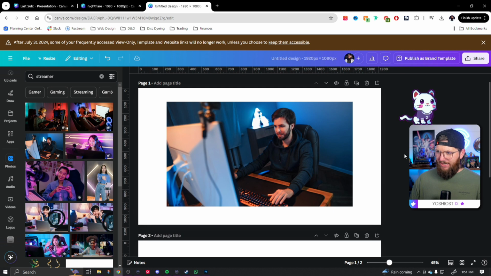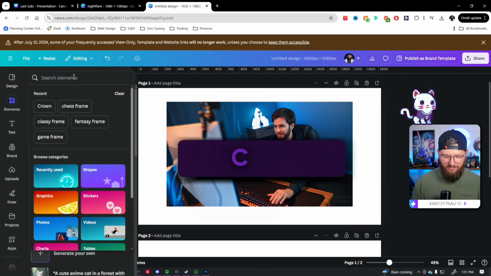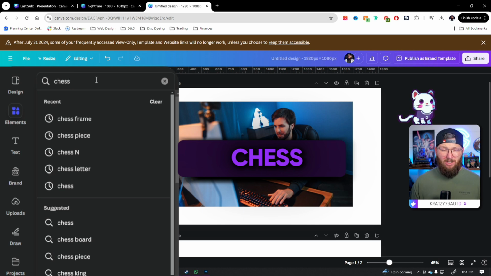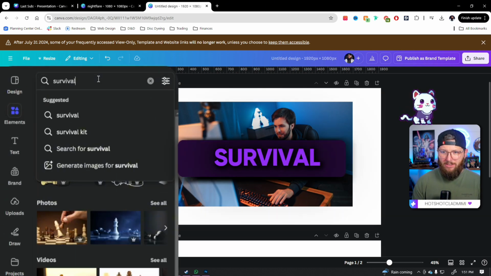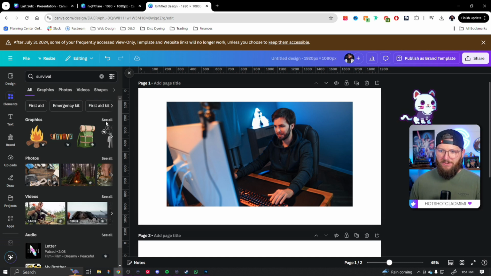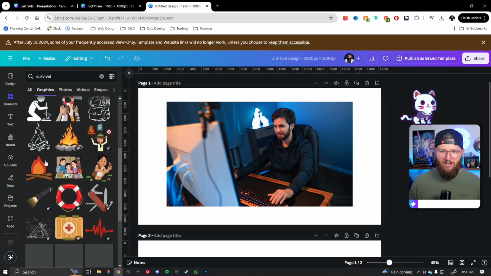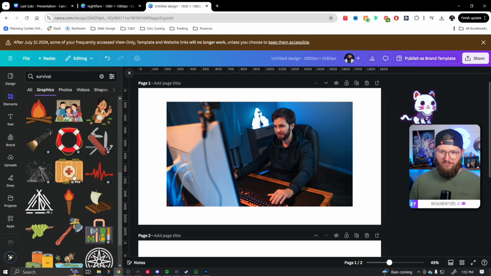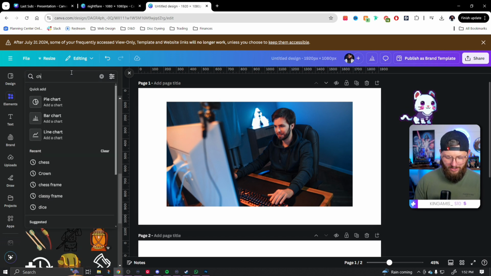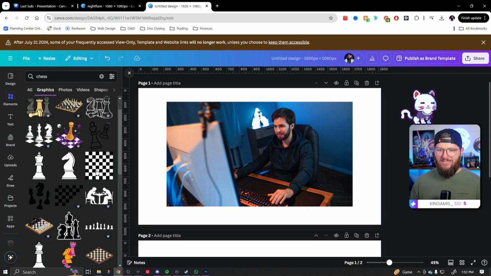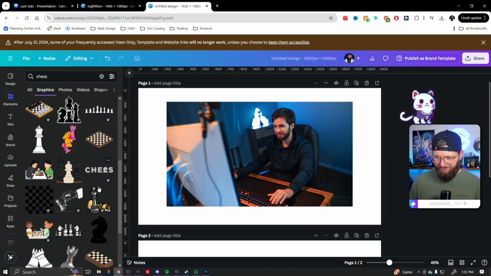So as I'm looking at it, one of the things I want to do is just do a little bit of research in the elements. What elements are actually available? And so for this, since he's a chess player, I'm going to look up chess. But maybe you're a survival game, so you're going to type in survival and you're going to hit graphics and you're going to see what's in here under survival. We have fires, right? We have flashlights. We have heartbeats, right? Any of this stuff. The torch could work really good. For him, I'm going to go with chess and we're just going to see what is available.